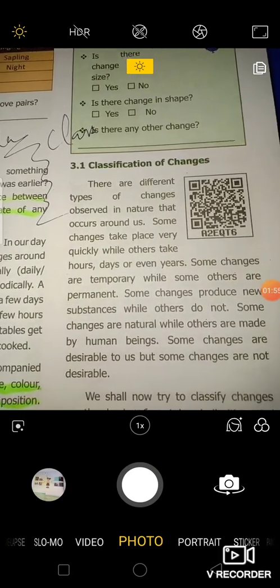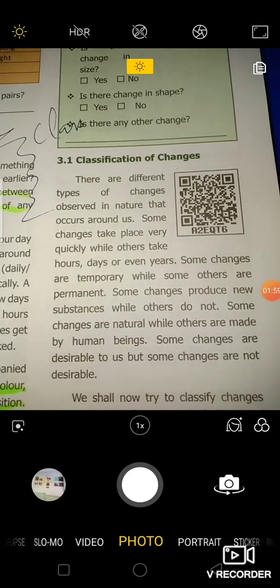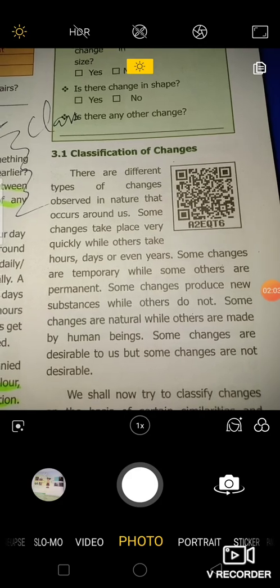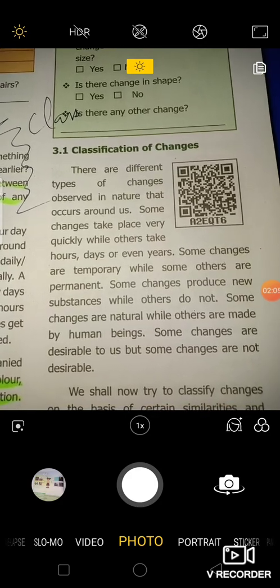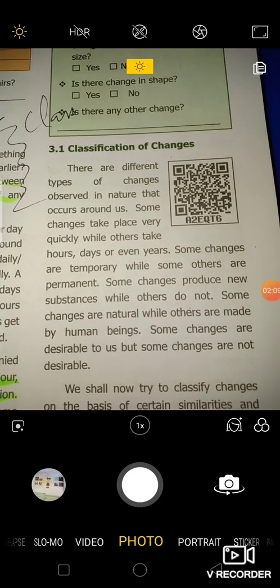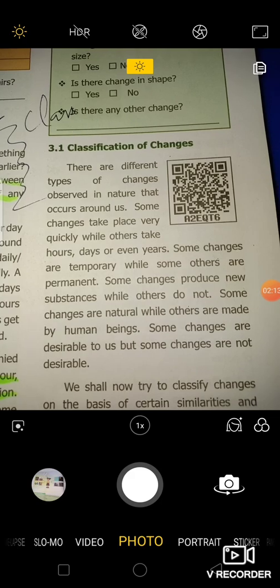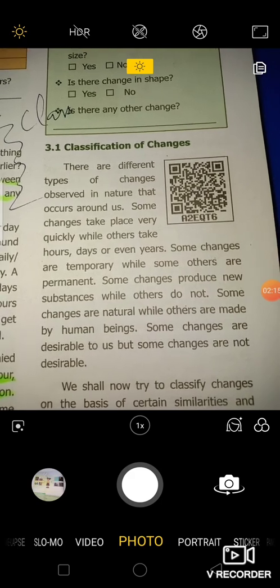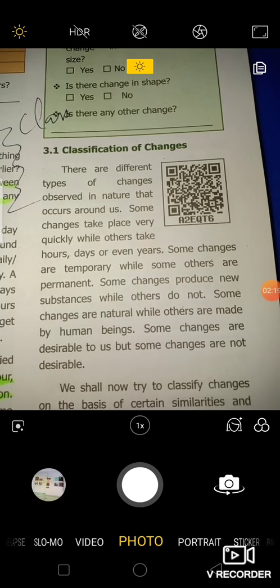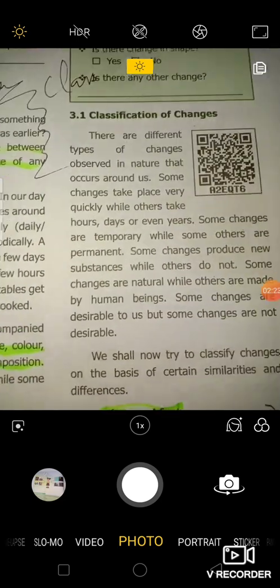Let's classify the changes. Next, classification of changes. There are different types of changes observed in nature that occur around us. Some changes take place very quickly, while others take hours, days, even years. Some changes are temporary, while some others are permanent. Some changes produce new substances, while others do not. Some changes are natural, while others are made by human beings. Some changes are desirable to us, but some changes are not desirable.